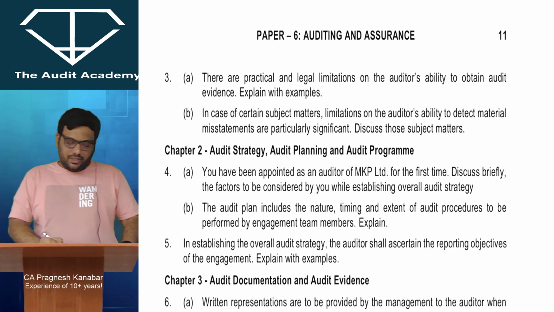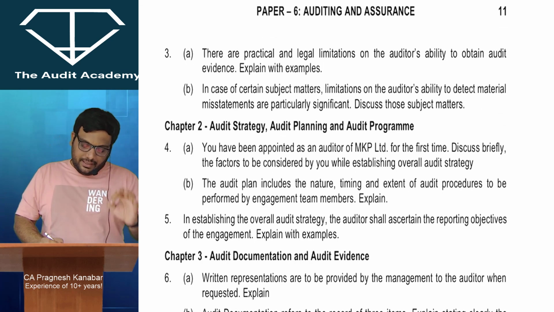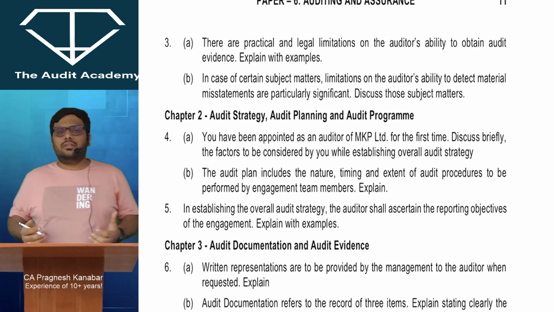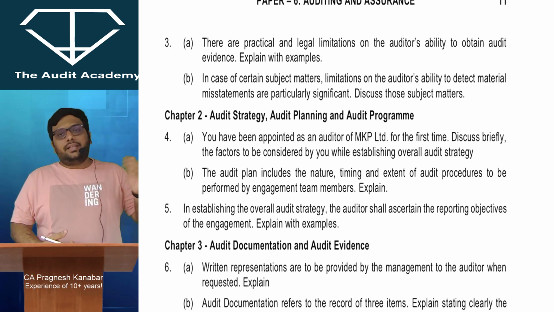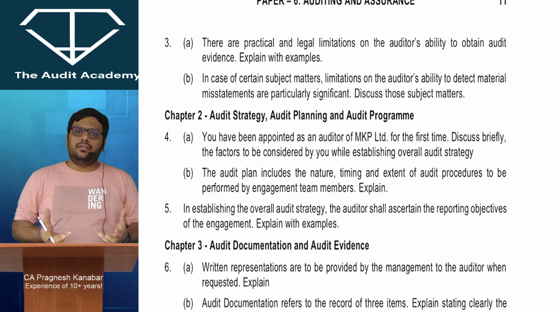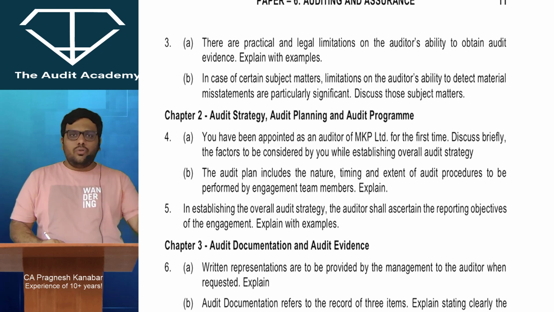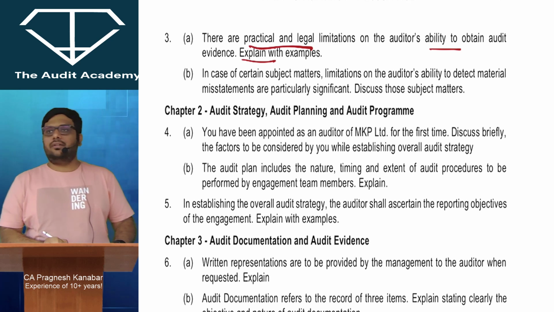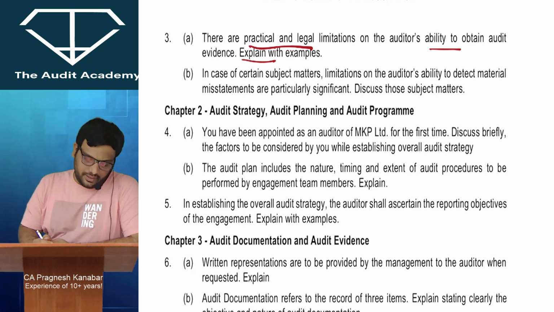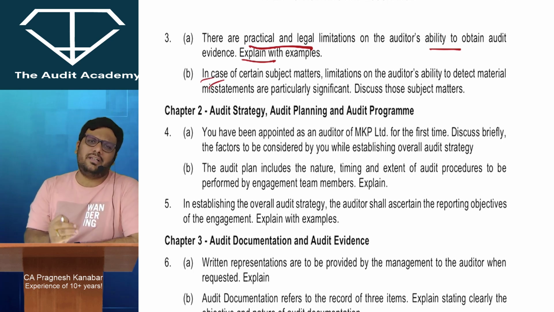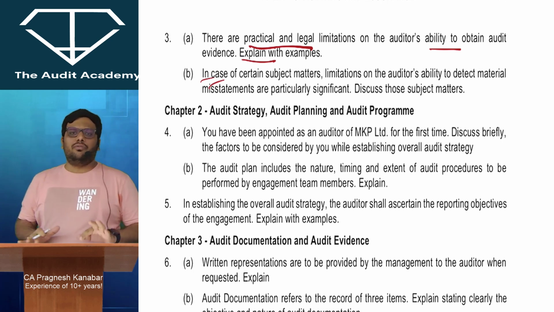Next, question number 3A. There are practical and legal limitations on the auditor's ability to obtain audit evidence. Obviously, there are practical and legal limitations. First of all, the auditor has limited legal power. Secondly, audit is not considered like an investigation. The whole standards on auditing, the way the procedures have been designed, is for a professional examination, not to detect a fraud. We have also explained it with examples. In case of certain subject matters, there are few such matters where it is very difficult to find out whether there is a misstatement or not.